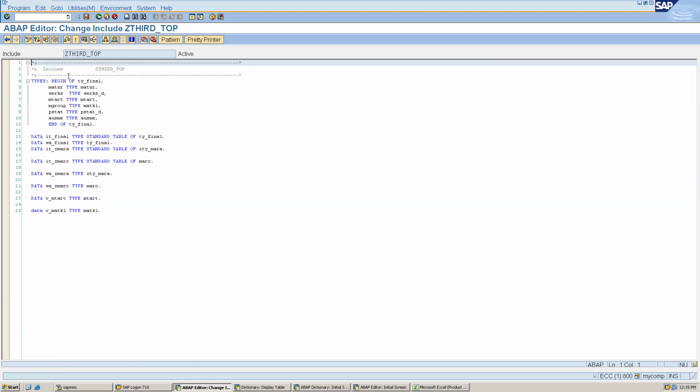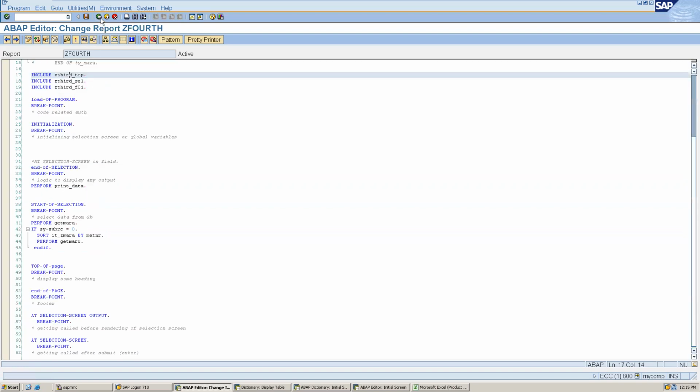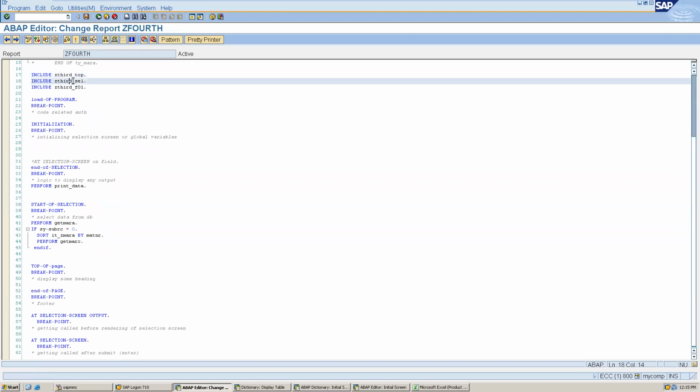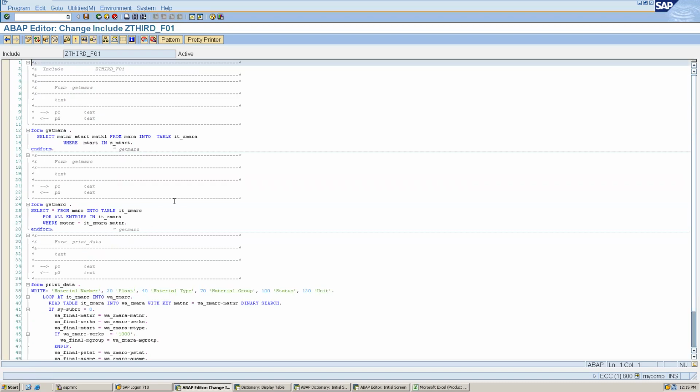So no, we have not copied. In the top include, I will always have the declaration. In the selection include, we can give any name here. I have given this one, for example, so I will have my selection screen over here, and here I can give all the functions or forms.